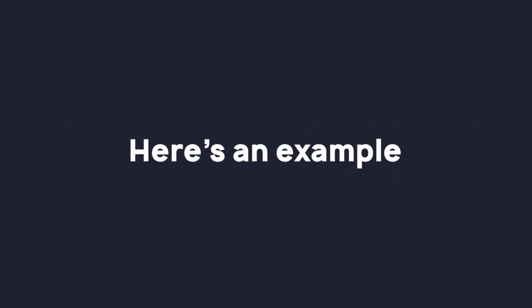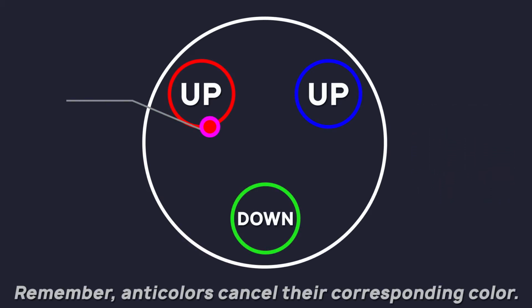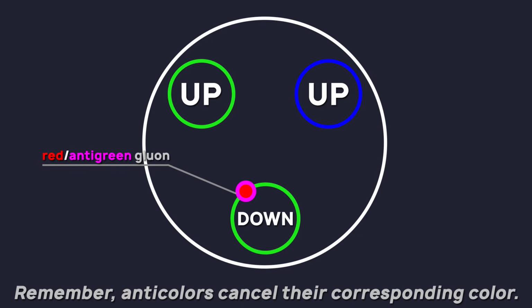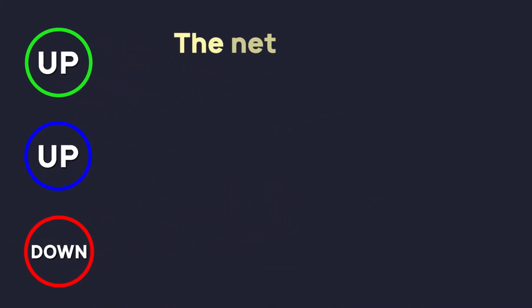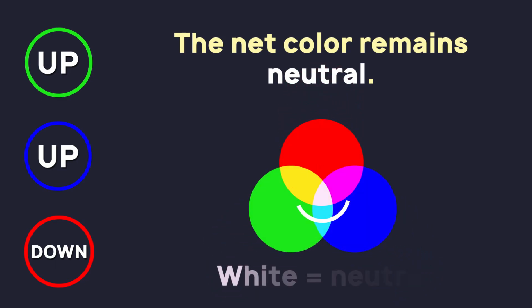Here's an example. Let's say the red quark on top emits a red anti-green gluon. In order to conserve color charge, it changes into a green quark. The gluon connects with the green quark, and the anti-green of the gluon balances with the green of the quark, so the quark turns red. Looking at the system after this exchange, we can see that the net color is still neutral, as all colors, red, green, and blue, are still present.